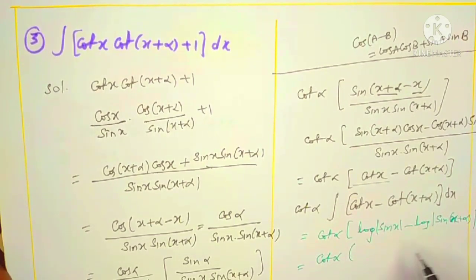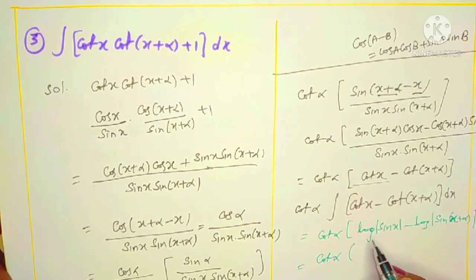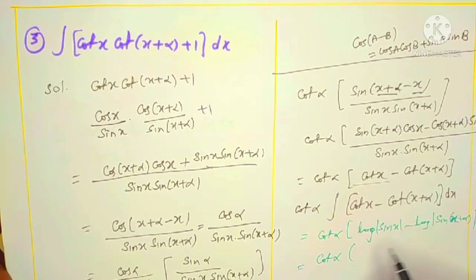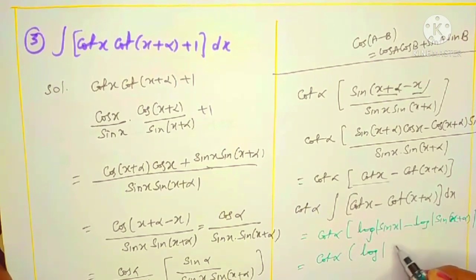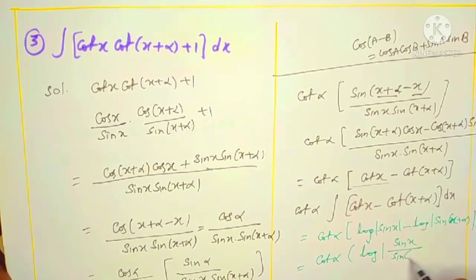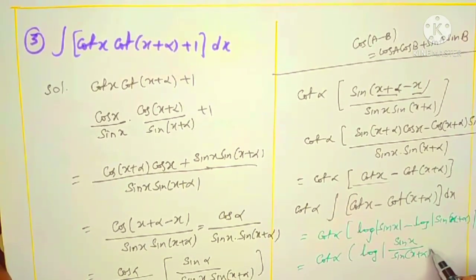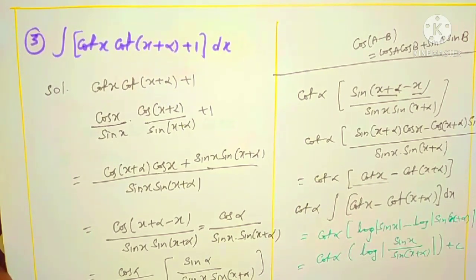In the options, only slight differences are given. I didn't write the options, I already said that. Now we can write in log a minus log b form. Log a minus log b is what? Log a by b, or not? Log mod of sin x by sin of x plus alpha. So this is our required solution.